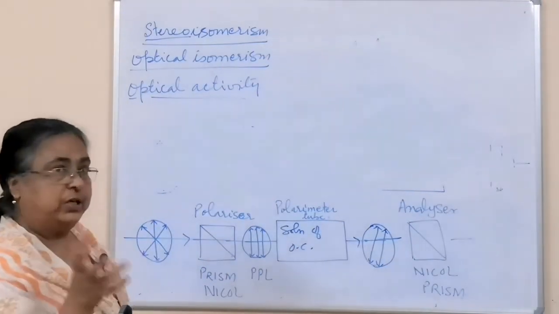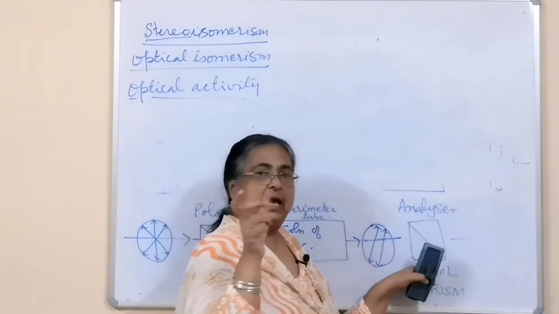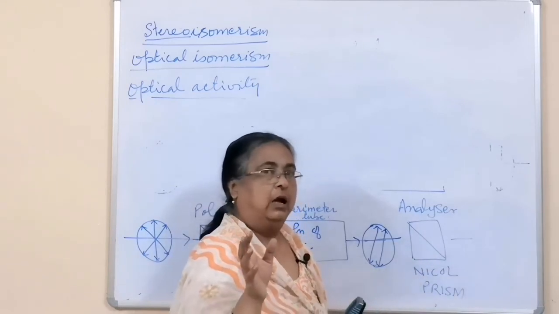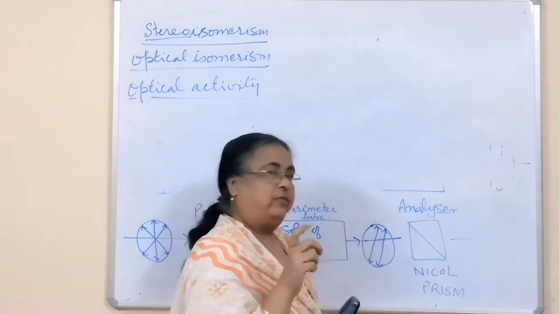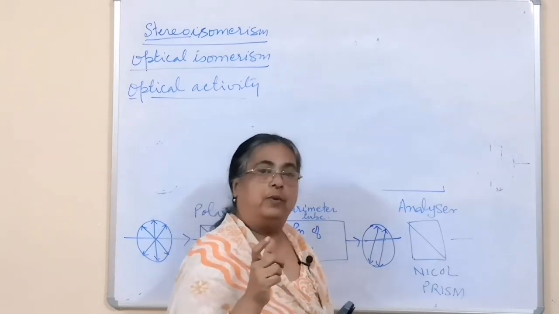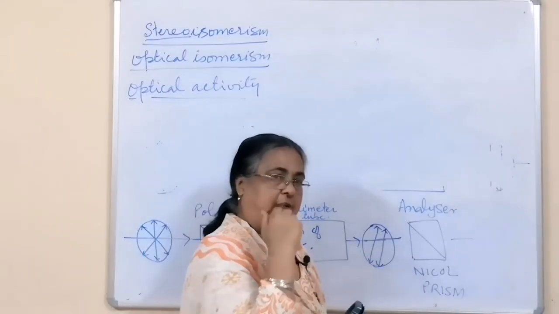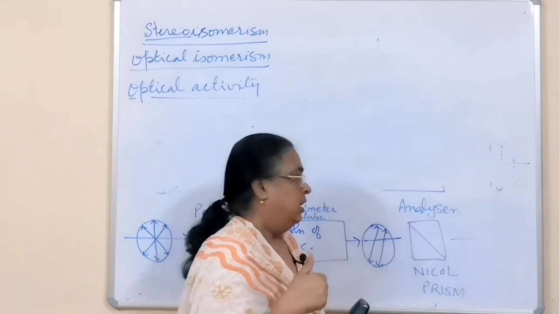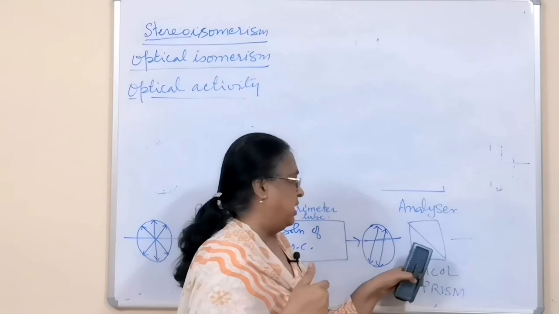Then, to find how much the rotation is, this analyzer is moved back in such a way that again no light is seen. When it comes to that position, we can note down by how many degrees it has been rotated. Initial reading and final reading we know. Final reading minus initial reading gives the degrees by which the analyzer is rotated.